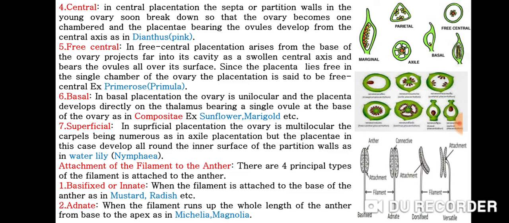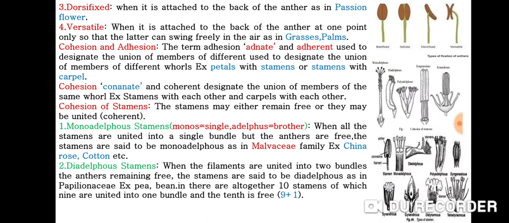Next, adnate, when the filament runs up the whole length of the anther from base to apex. Examples are Michelia and Magnolia. Then dorsifixed, when it is attached to the back of the anther, as in passion flower. Lastly, versatile, when it is attached to the back of the anther at one point only, so that the latter can swing freely in the air. The classical examples are grasses and palm.